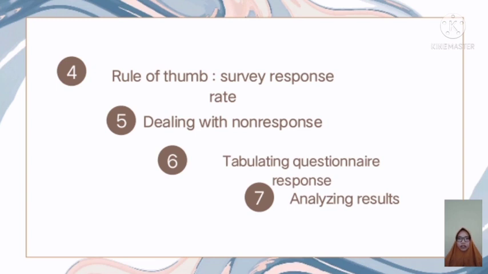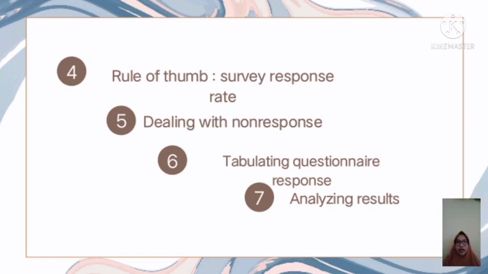Next, the fourth rule of thumb, survey response rate. The rule for a survey response rate based on a good sample is 50%. Anything above 50% will increase confidence when we talk about findings that can be generalized to the population from which the sample was developed.